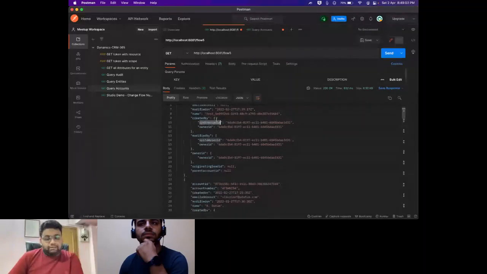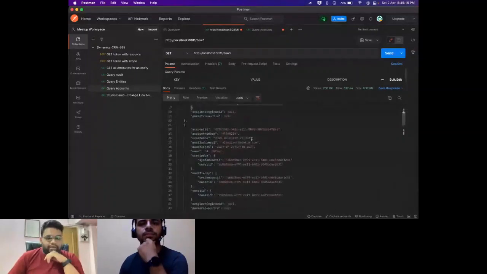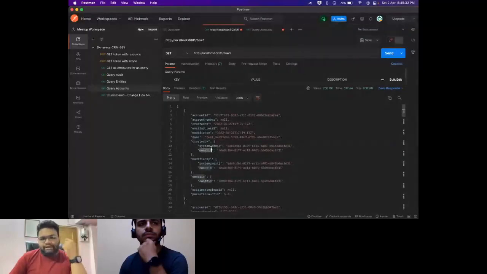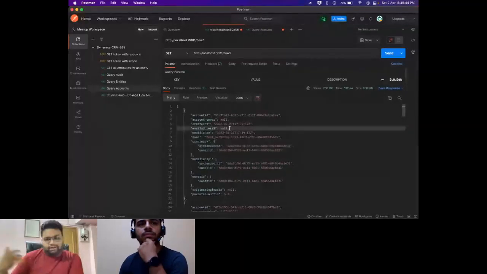I select a system user ID, and owner ID is something that's returned by default if you are joining a table. Even if you don't query it, it's going to return it. So owner IDs will come back anyway. And the thing to remember here is that with this kind of response, you cannot directly put it in an end system. You cannot do 1:1 mapping. You have to specify whether you need a system user ID or an owner ID within this created by object. So you have to flatten this data and do a reduce operation so that you can sync it with any other system, if that's your use case.